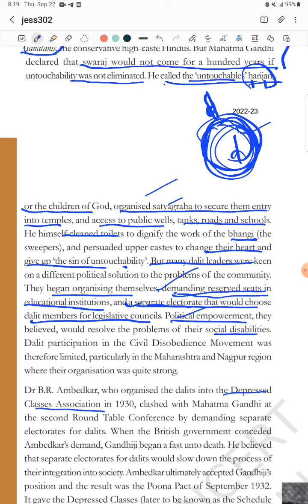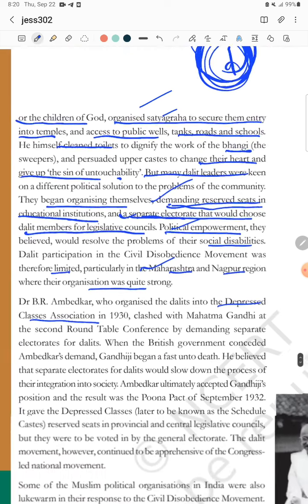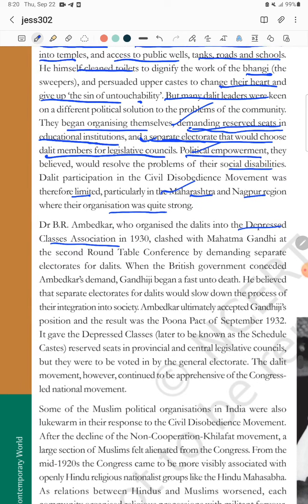So Dalit participation in the civil disobedience movement was limited. You can say it was near zero, particularly in the Maharashtra Nagpur region, because B.R. Ambedkar belongs to Maharashtra itself, right? So in the Maharashtra Nagpur region the organization was quite strong at that time and they didn't participate in the civil disobedience movement. So now what was the next consequence?